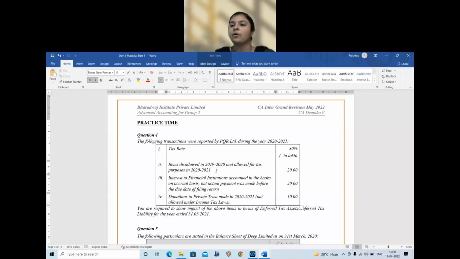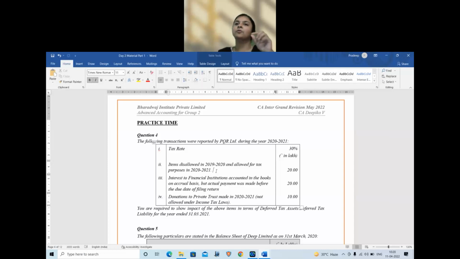So now, in this case, we found out the answer that it is a DTL, deferred tax liability. But actually, it is not a liability created in the current year. It is a reversal of the asset created in the previous year. So your answer key will also have the word reversal of deferred tax asset. It will not have deferred tax liability. So you should write reversal of deferred tax asset.